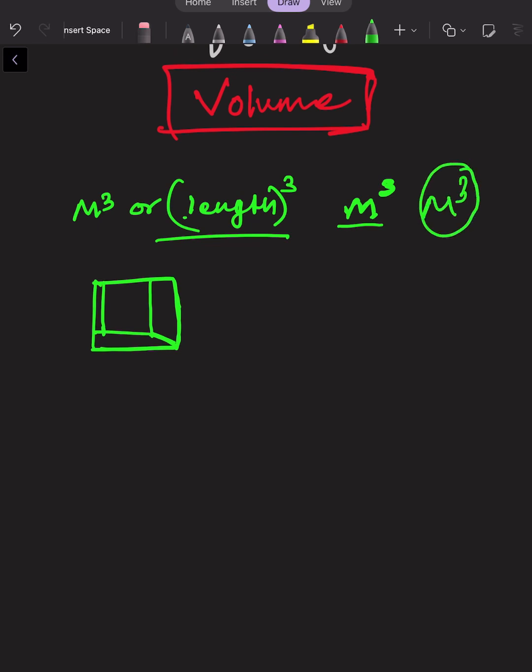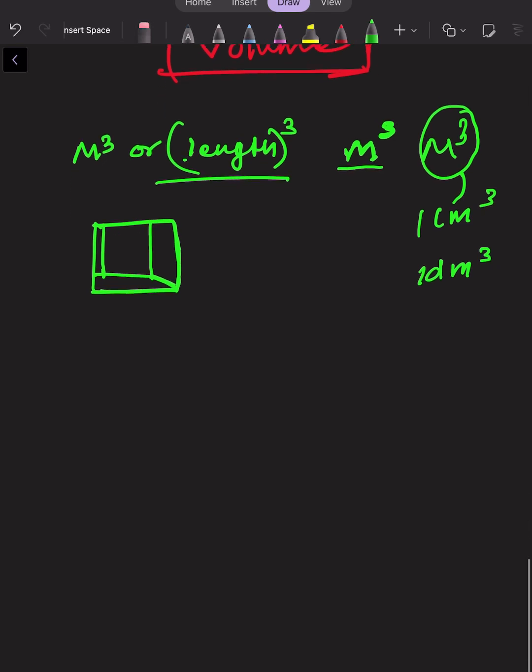But this is a very high quantity, and in the laboratory we have to deal with small quantities, right? So this meter will be reduced to centimeter, or decimeter, so centimeter cube, right?